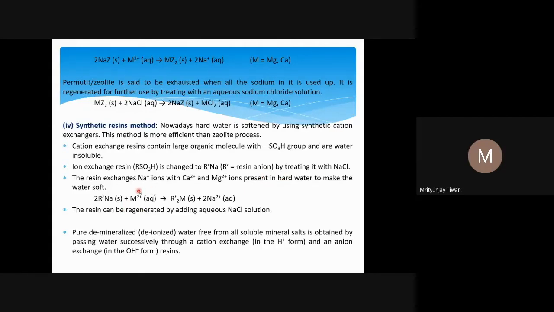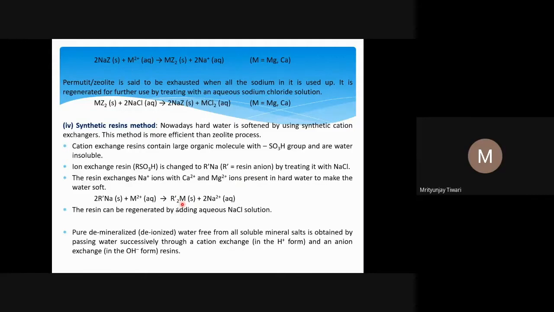The resin exchanges Na plus ion with Ca2 plus ion and Mg2 plus ion. We have seen a similar exchange in the case of zeolites, which also exchange Na plus ion with magnesium or calcium ions. Here in the cationic resins, we are replacing sodium ions with magnesium or calcium ions, and so this exchange happens.